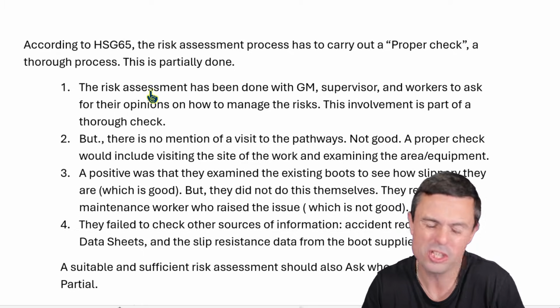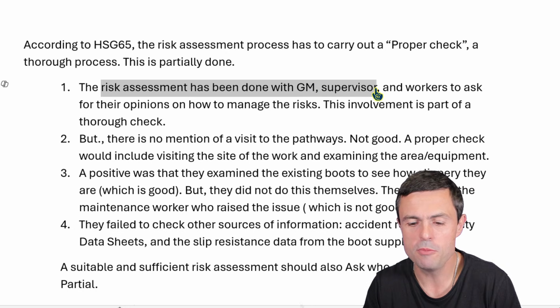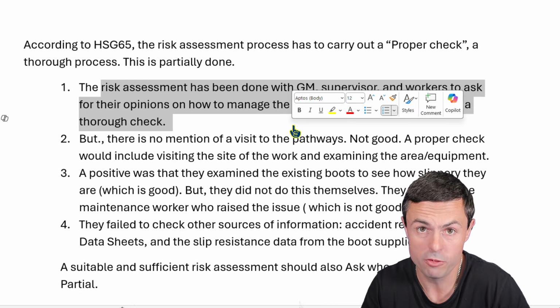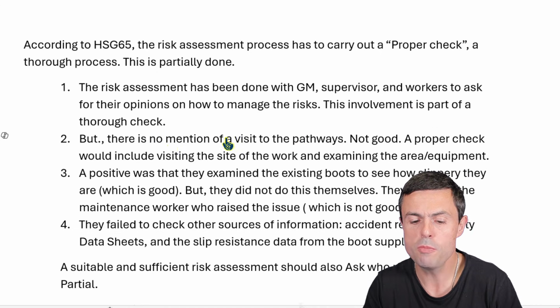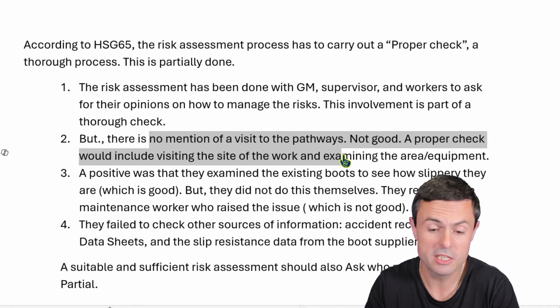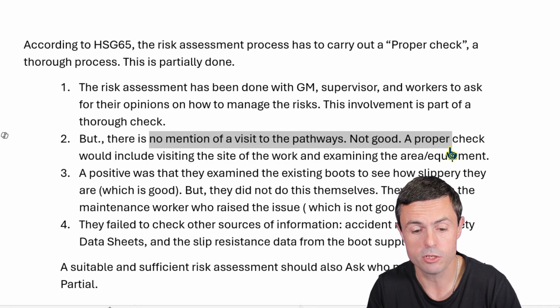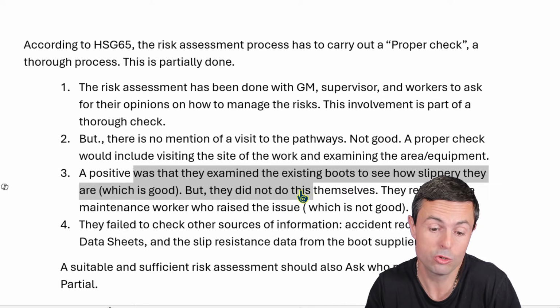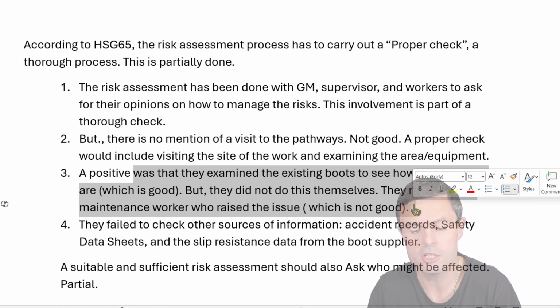I said, well, partially. They've done the risk assessment with the GM, the supervisor and the workers, and they've asked for their opinions, and that is part of the thorough check. But there's no mention of a visit to the pathways. That's not good. A proper check would include visiting the site and examining the area and the equipment. A positive was that they examined the existing boots to see how slippery they are, and that's good, but they didn't do that themselves. They relied on a maintenance worker who raised the issue, and that's not good.